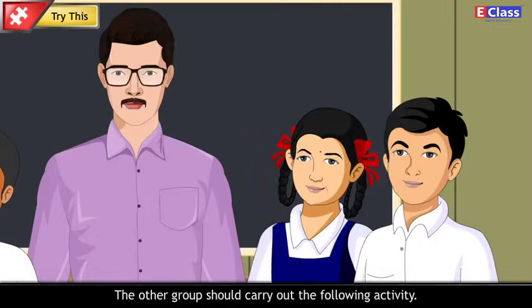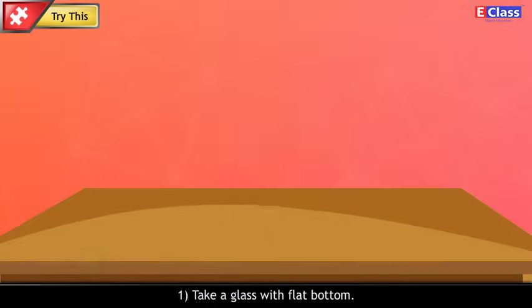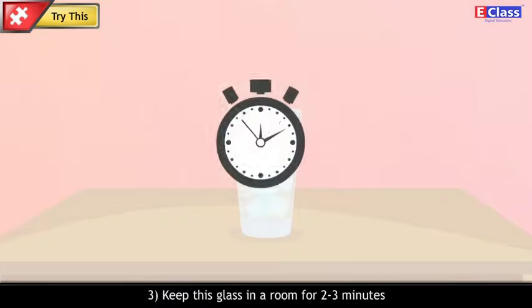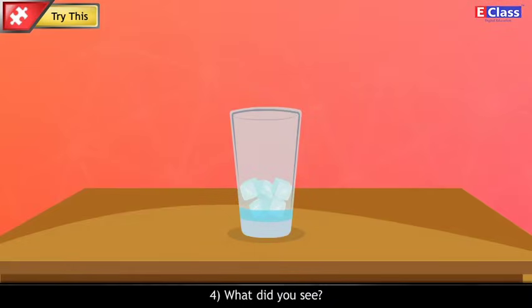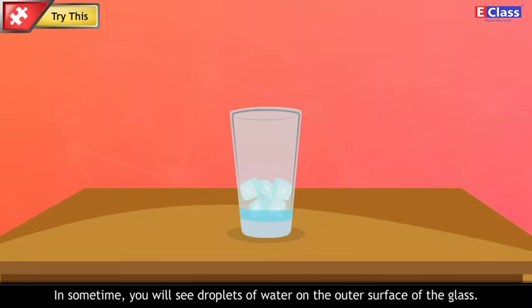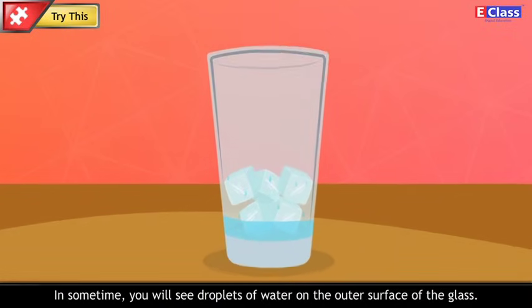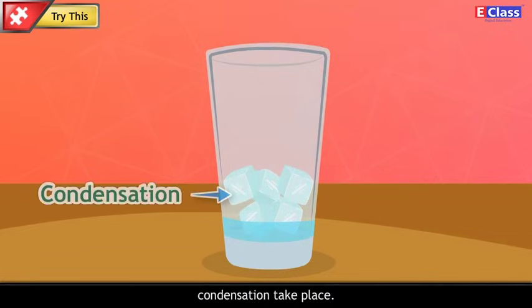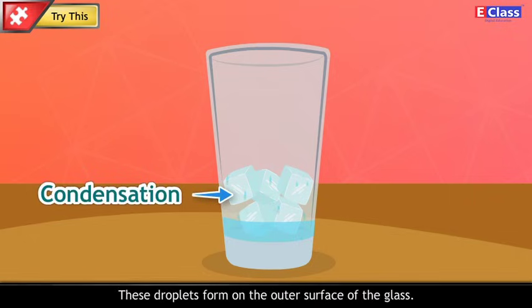The other group should carry out the following activity. Take a glass with flat bottom. Put some ice cubes in it. Keep this glass in a room for 2 to 3 minutes. What did you see? In some time, you will see droplets of water on the outer surface of the glass. When the water vapor in the air comes in contact with the cold surface, condensation takes place. These droplets form on the outer surface of the glass.